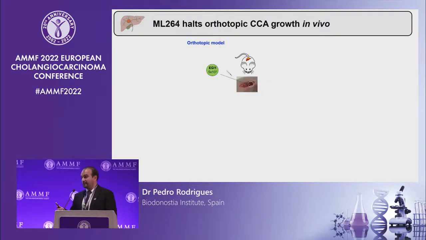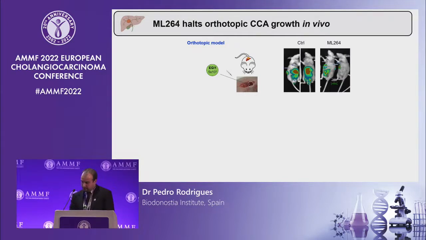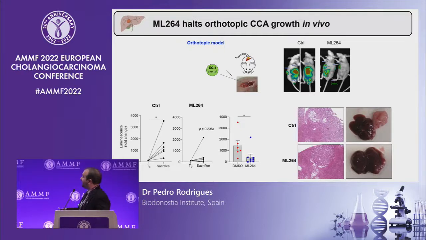We also implanted AGI1 cells orthotopically in the liver of immunodeficient mice, and we treated these mice with a KLF5 inhibitor again. And in this case, we used cells that express luciferase in order to be able to monitor tumor growth over time. And we observed that in mice treated with vehicle, tumor growth significantly increased from the beginning of the treatment until the sacrifice, while mice treated with the KLF5 inhibitor displayed no tumor growth when compared with control conditions.